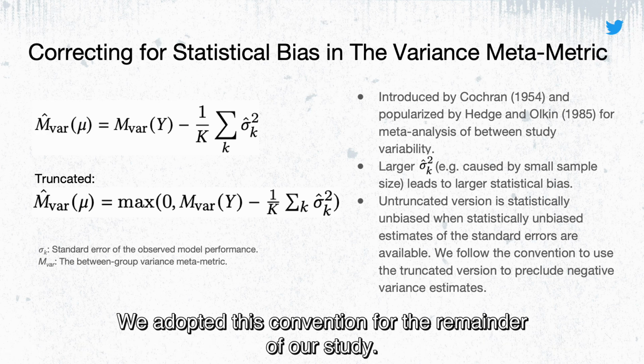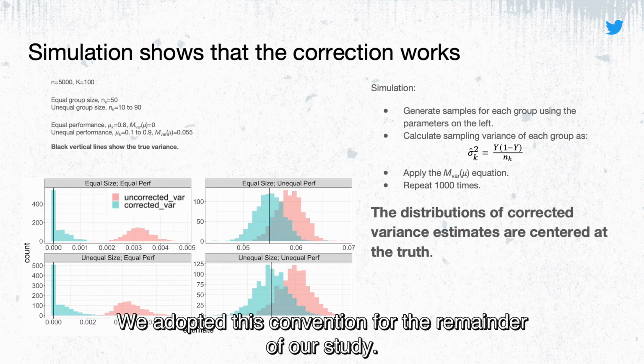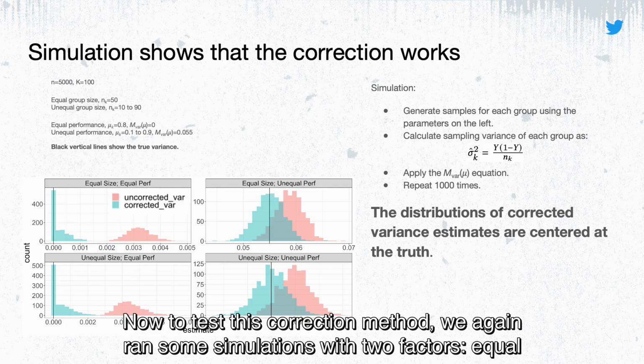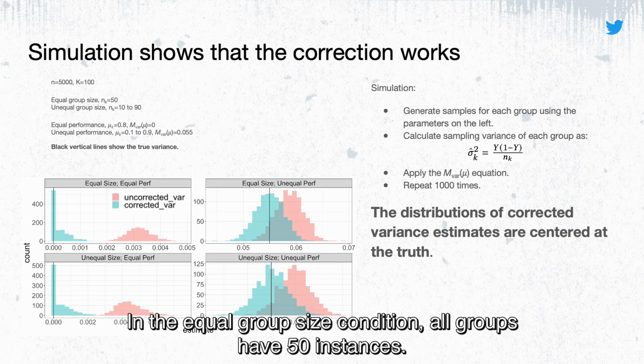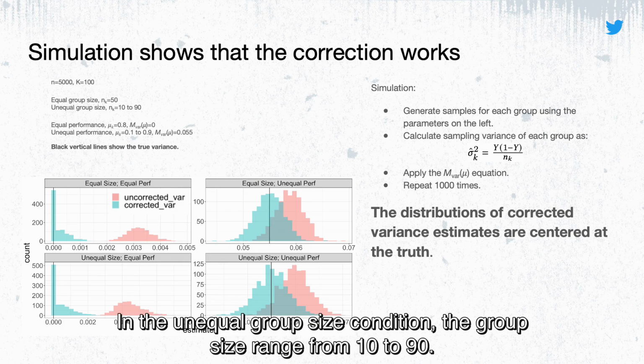And we adopt this convention for the remainder of our study. Now, to test this correction method, we again ran some simulations with two factors, equal group size versus unequal group size, and equal performance versus unequal performance. In the equal group size conditions, all groups have 50 instances, and there are 100 groups. In the unequal group size conditions, the group size ranged from 10 to 90.